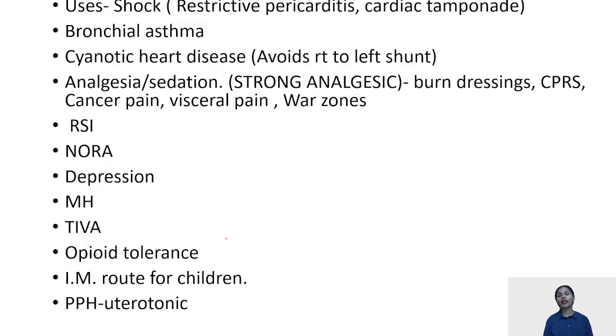Rapid sequence intubation, I've already told that it prevents the aspiration in full stomach. NORA, non-operating room anesthesia, because it maintains your upper airway reflexes, thus the chances of respiratory obstruction are very less. It is used in patients of depression as an antidepressant. It can be safely used for malignant hypothermias, for TIVAs in patients who have opioid tolerance, and like methotrexate, I had told, can be used for premedication because it can be given per rectally. Ketamine has an IM route for the children in order to decrease that separation anxiety in the patients.